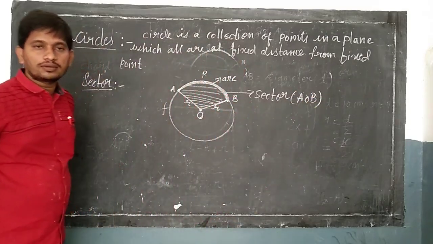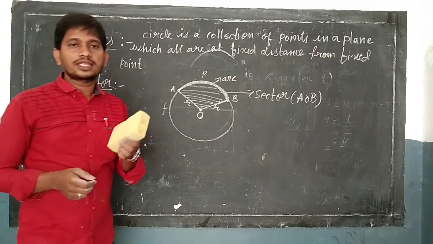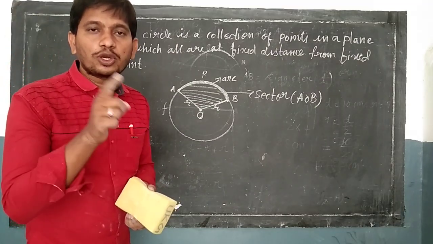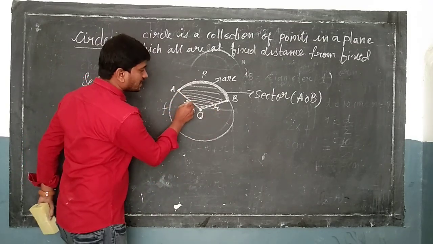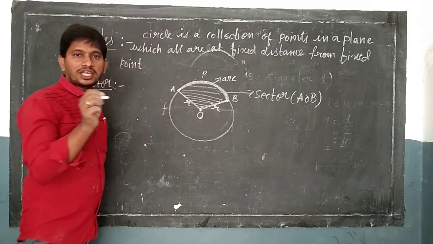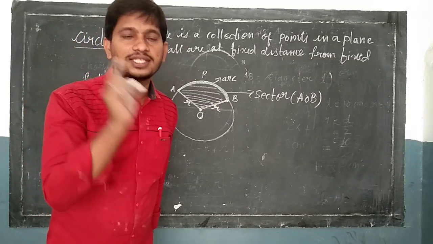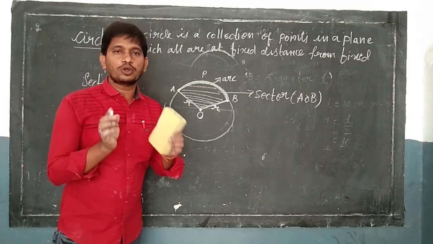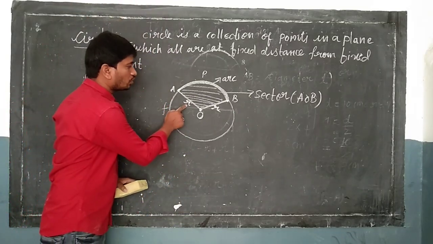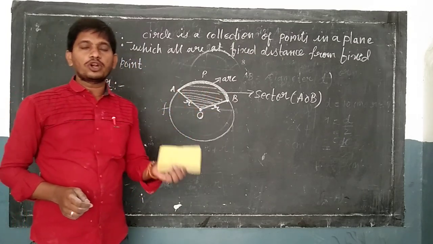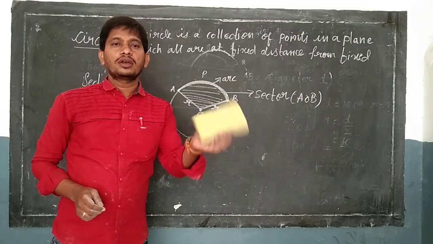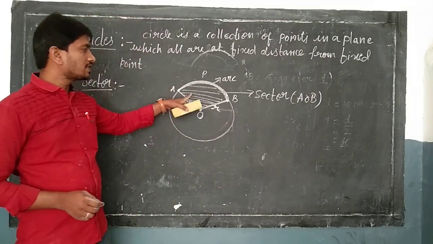AOB is a sector. What do you mean by sector? Sector is nothing but the region enclosed by radii. See, this is a radius and this is a radius. Radii is the plural form of radius, because we have two radii here and an arc. The region bounded by radii and an arc of a circle is known as sector.